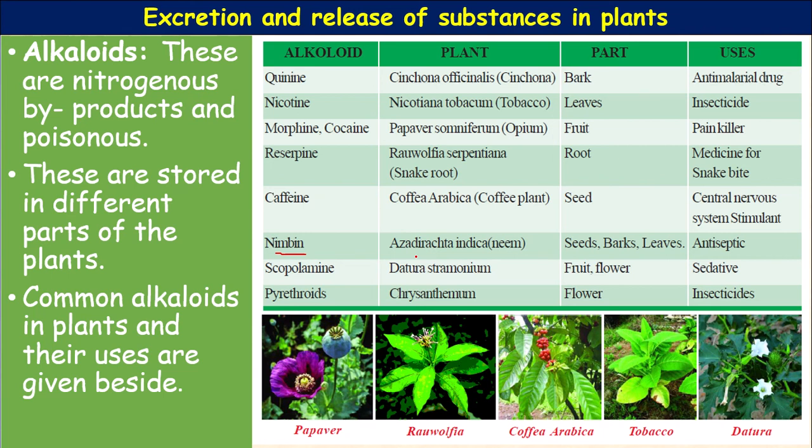It is an antiseptic functionally. Next, scopolamine. It is extracted from Datura stramonium, the Datura plant, ummetta, from the fruit and flower. It is used as a sedative. Next, pyrethroids are extracted from the chrysanthemum, chamanti, from the flower, and are used as an insecticide.